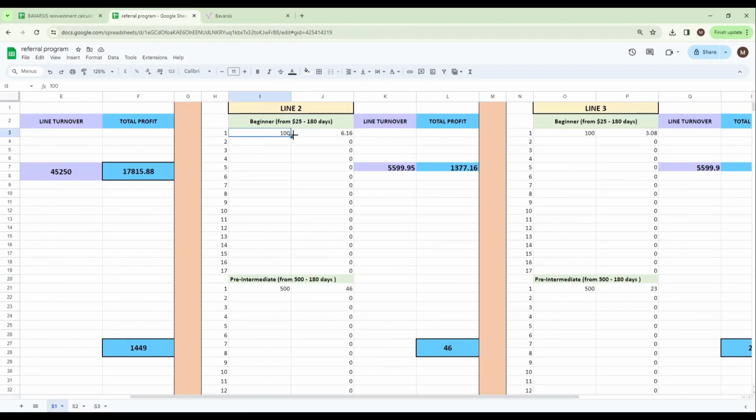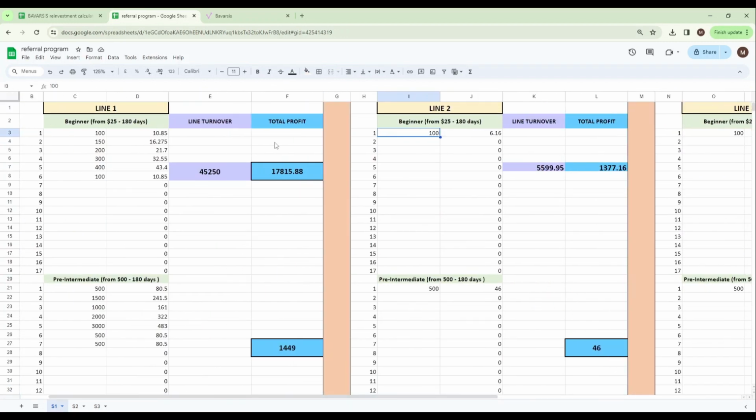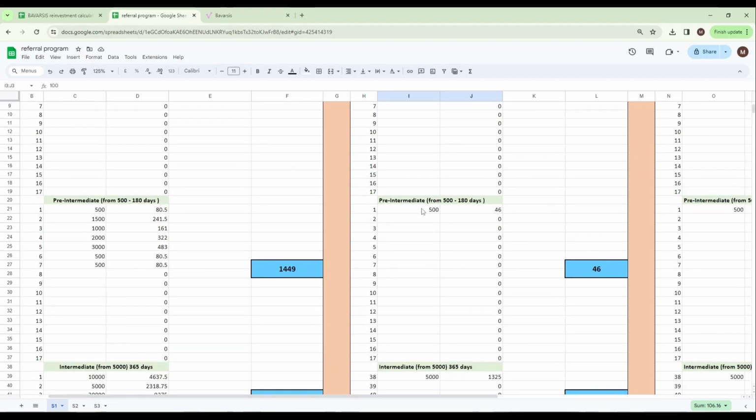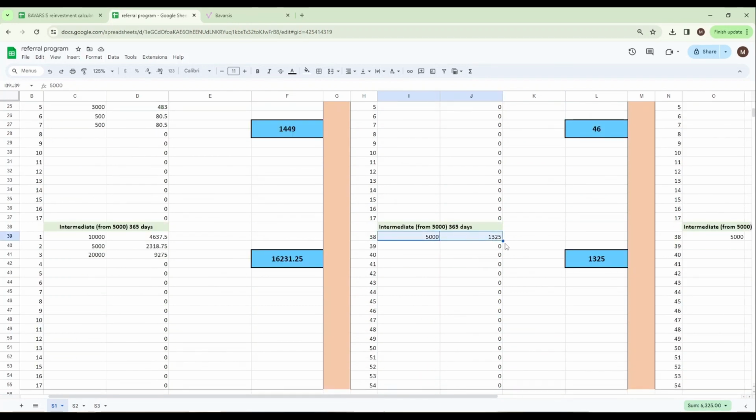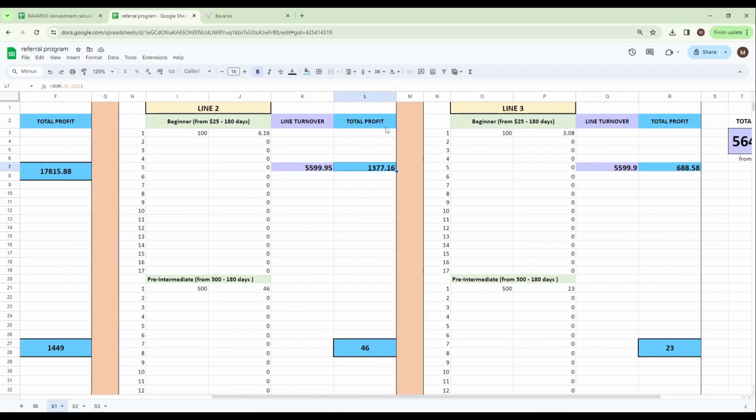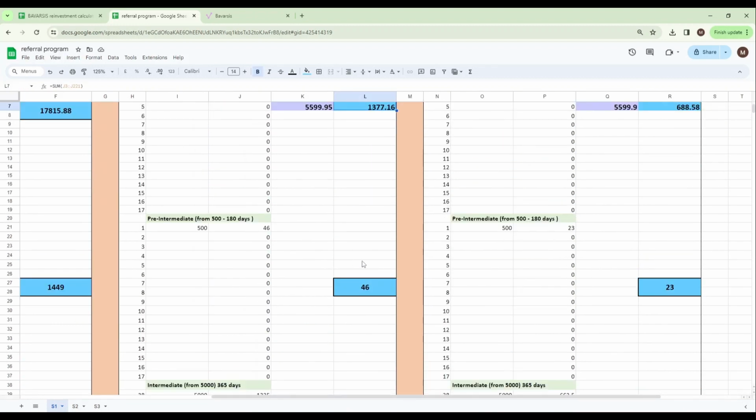With line 2 everything works like this, the only difference is income. Compare the difference in your earnings when your partner invests in beginner CryptoBox on line 1 and on line 2. Next, pre-intermediate with an investment of $500 and intermediate with an investment of $5,000. The line turnover and the total profit from this line are also indicated here.